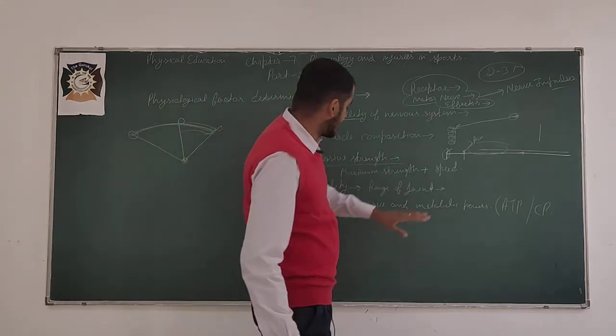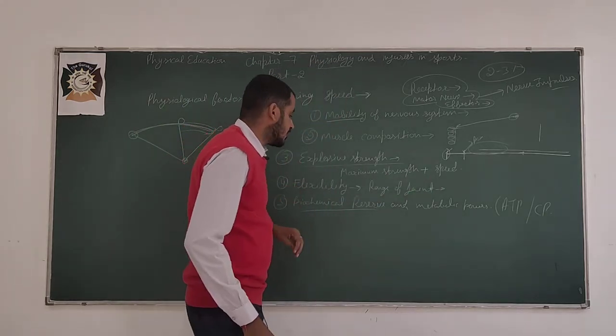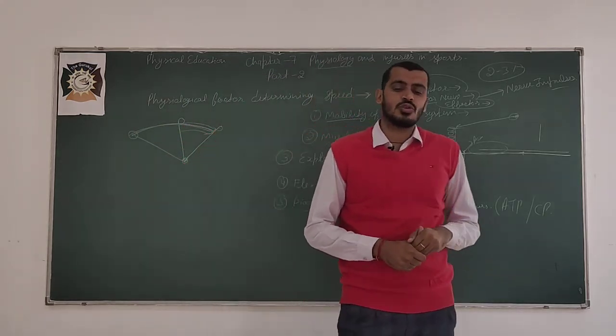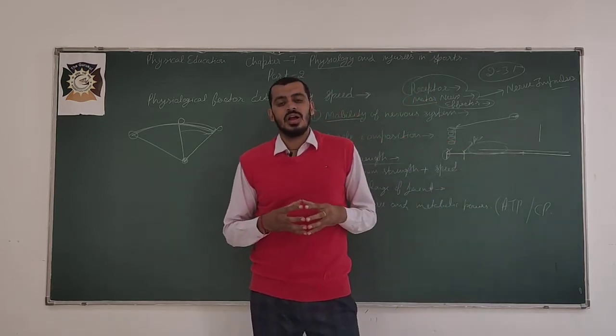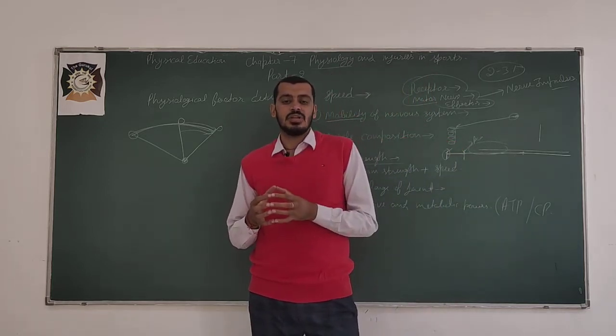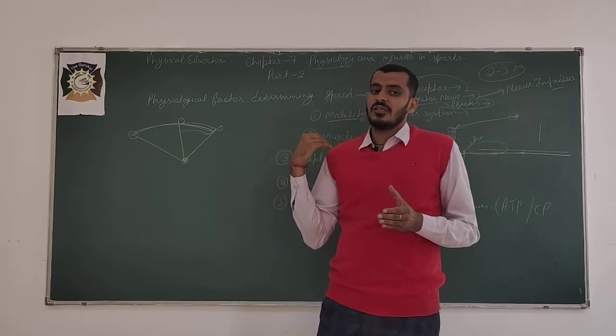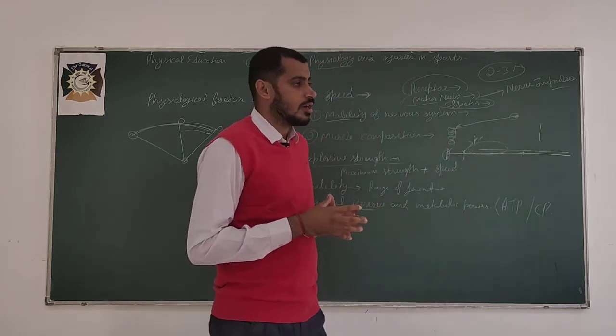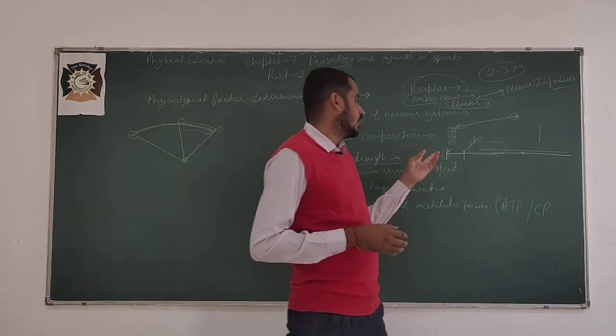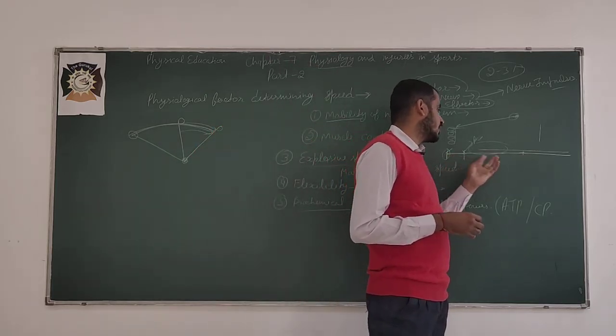Higher level of speed. Fourth one is flexibility, range of the joint. If flexibility is good, automatically an individual produces more strength or in a fast way. One example I gave to you in the last video is a 100-meter race.